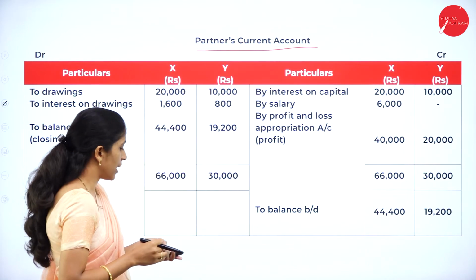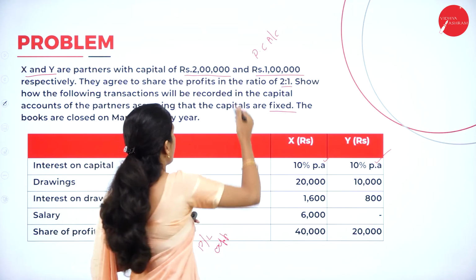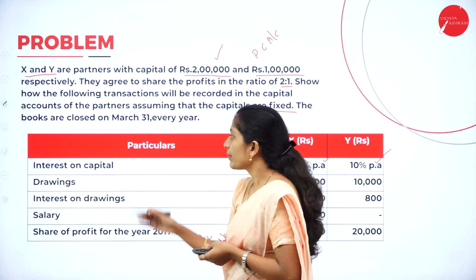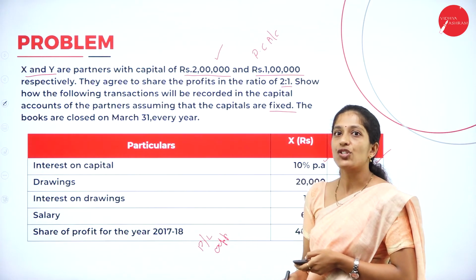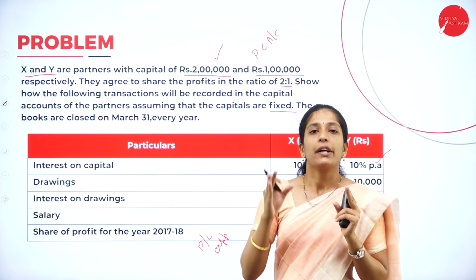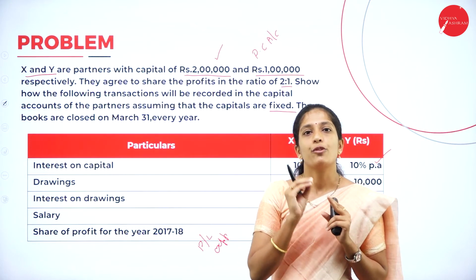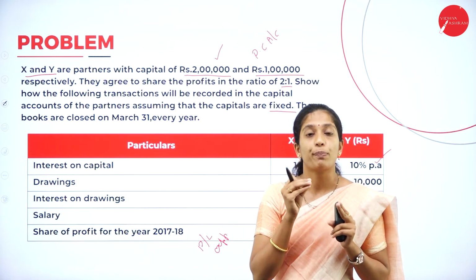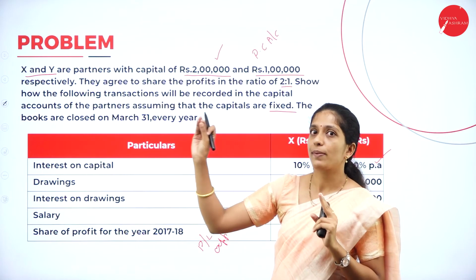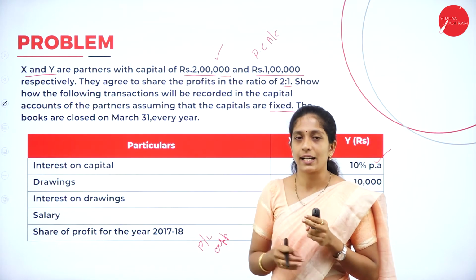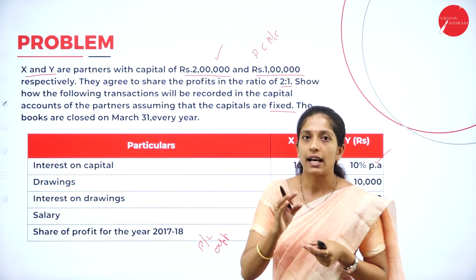Now, go through the question. We have already recorded this. Next, all these items come under partner's current account. Now, go through the first item, interest on capital. So, what did I tell in your format? You just remember, in your debit side, you have to record drawings, interest on drawings, and if there is any profit and loss appropriation account loss, that has to be recorded in the debit side. Rest all the items come in the credit side of your partner's current account.